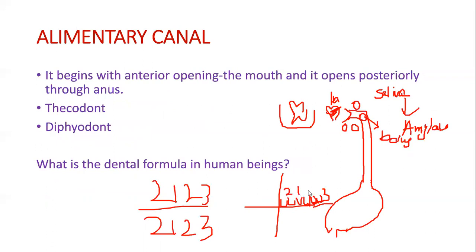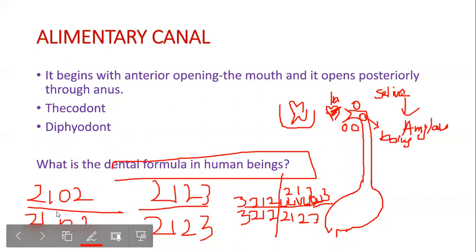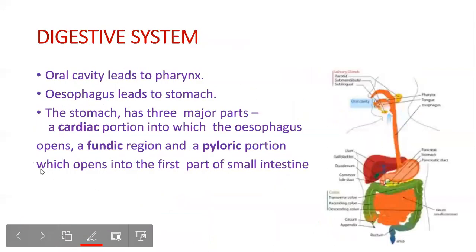It is the same in all four quadrants. So it's two incisors, one canine, two premolars, three molars, and even here it's two incisors, one canine, two premolars, and three molars. This is the dental formula in permanent dentition. And this is the dental formula in primary dentition. There are no premolars.